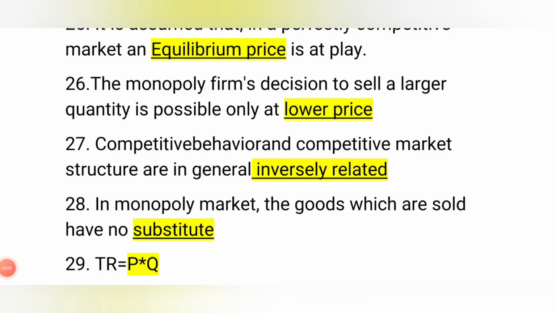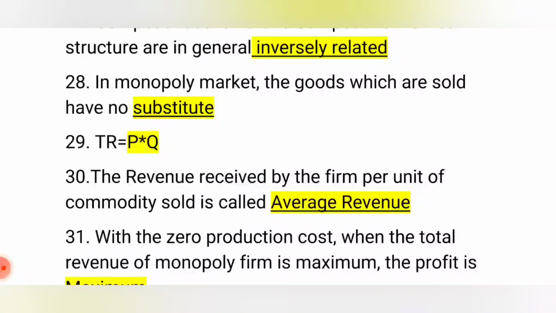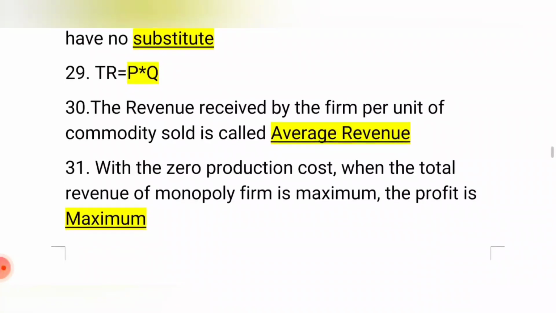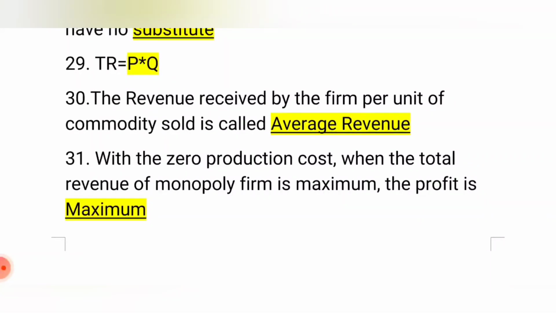A monopoly firm's decision to sell a larger quantity is possible only when it sells at a lower price. Competitive behavior and competitive market structure are generally inversely related, that is, oppositely related. In a monopoly market, the goods which are sold have no close substitute. The formula for TR, that is total revenue, is price into quantity. The revenue received by the firm per unit of commodity sold is called average revenue.